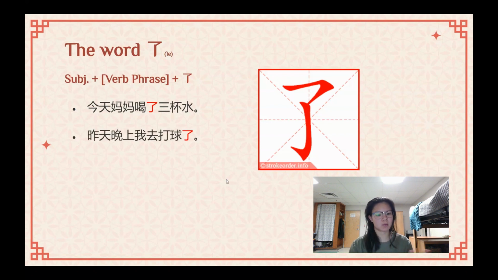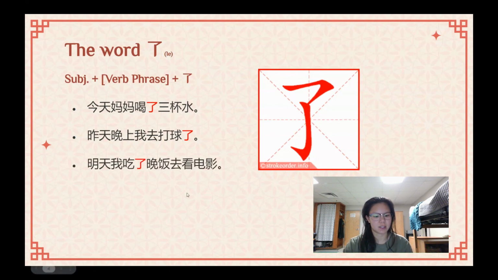Then we have 昨天晚上我去打球了. Right? Yesterday evening, I went to go play basketball. I went to go play ball. I played ball, right? You're saying that you did something in the past tense. And you just put in that 了 right after that verb phrase. Just clarifying right here.